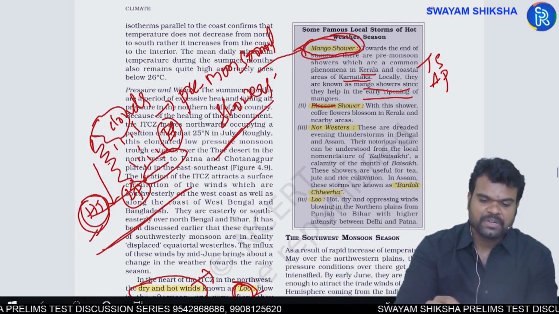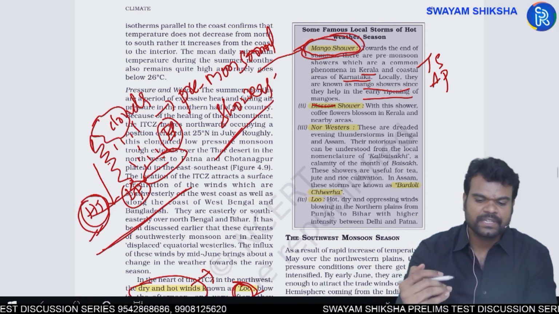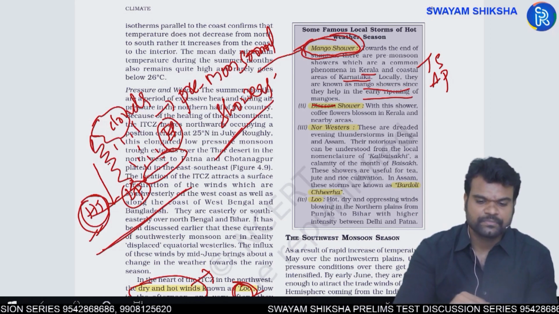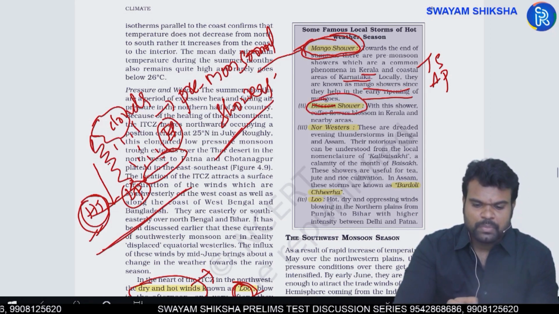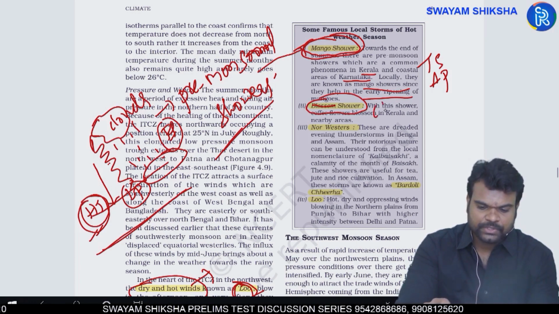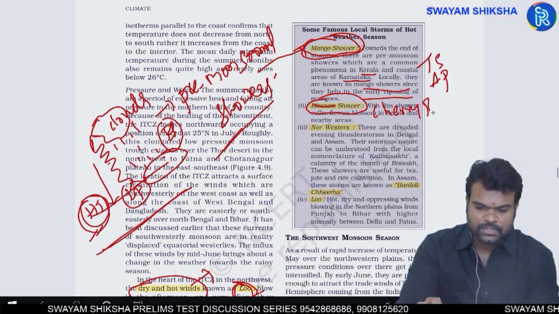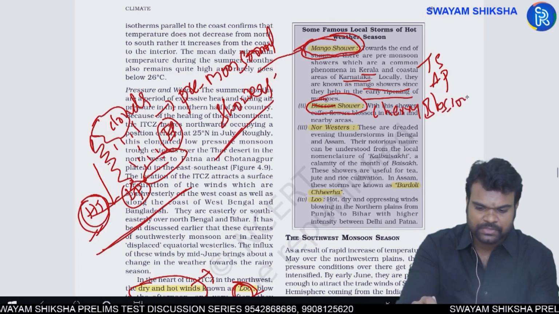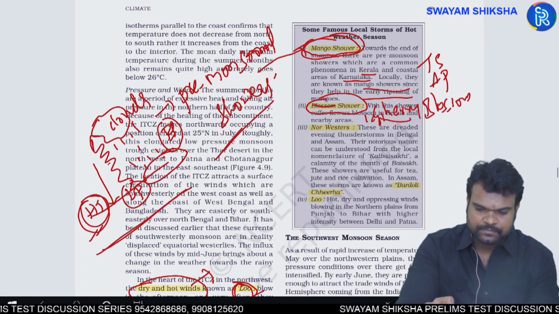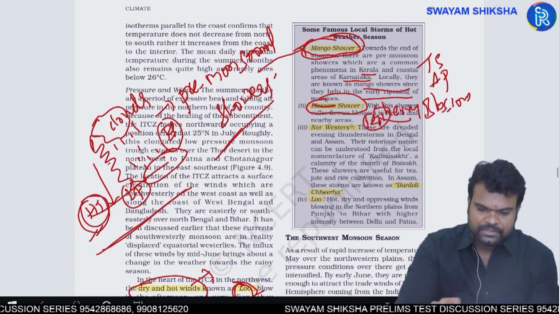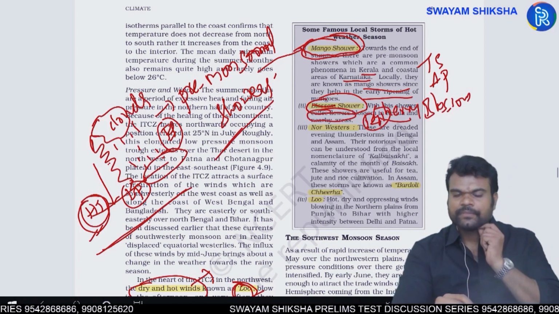Because of these pre-monsoonal showers, you have the scope for the early ripening of mangoes. That is why they are called mango showers. They are called blossom showers or cherry blossoms in Kerala and Karnataka, especially Karnataka. Why? Because they promote the coffee cultivation.